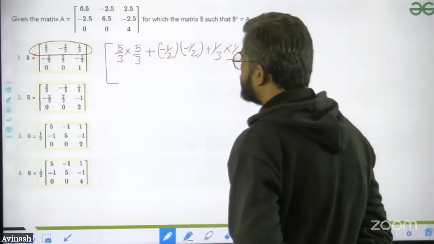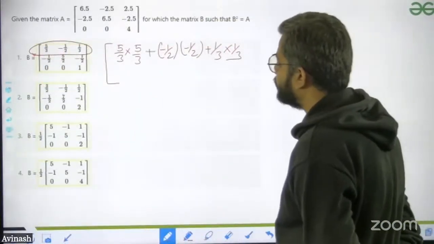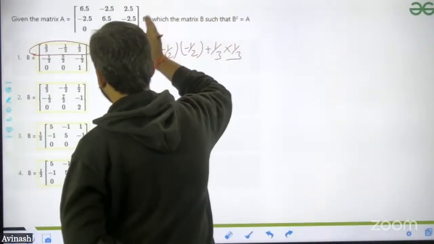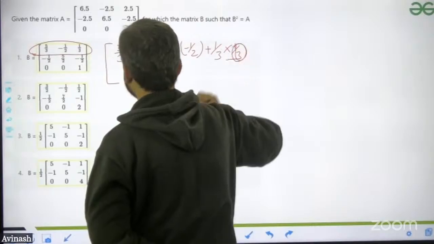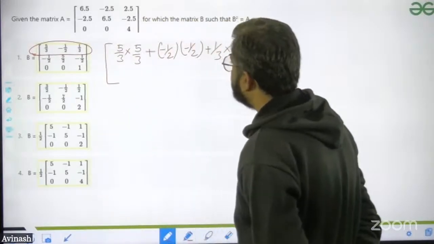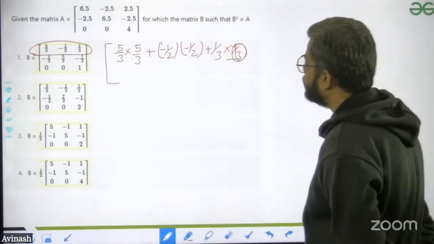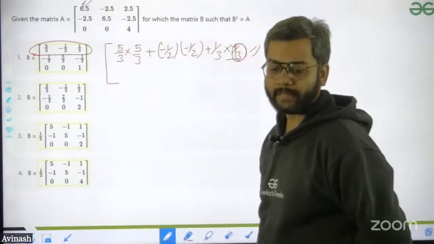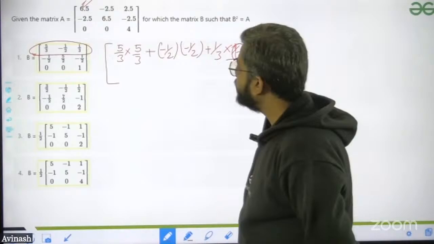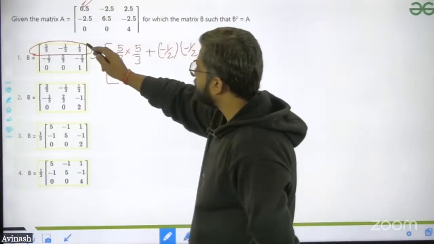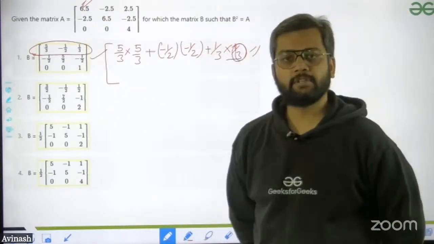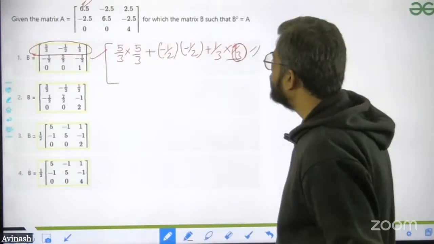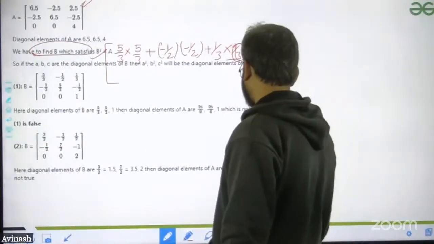Because we have to find the B square value, this is how you find the first entry. The other part will be 0. So check whether this data comes out correct or not. If this value is matching 6.5, then this option is correct. Then for the next option, again check either this one or the second row. Just check a bit of it. If it is not coming, leave that option. You don't have to multiply all of them.